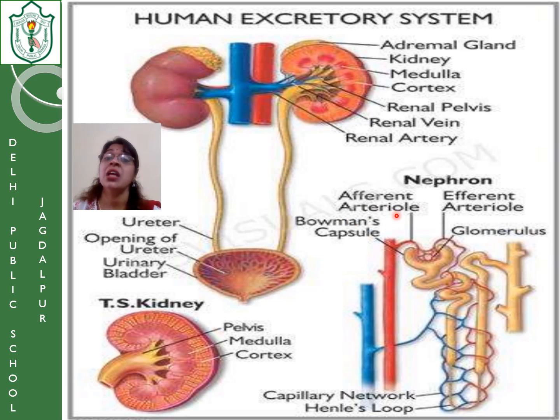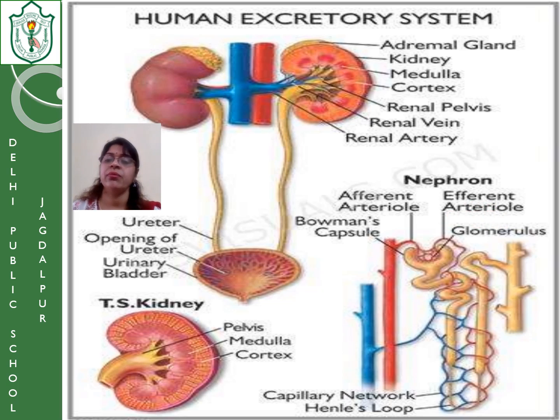The afferent arteriole is the one bringing the nitrogenous blood to the glomerulus, and in the glomerulus the filtration is done. After the filtration, the blood without the nitrogenous waste, which is already filtered, is passed to the efferent arteriole. What is it passed to? The efferent arteriole.